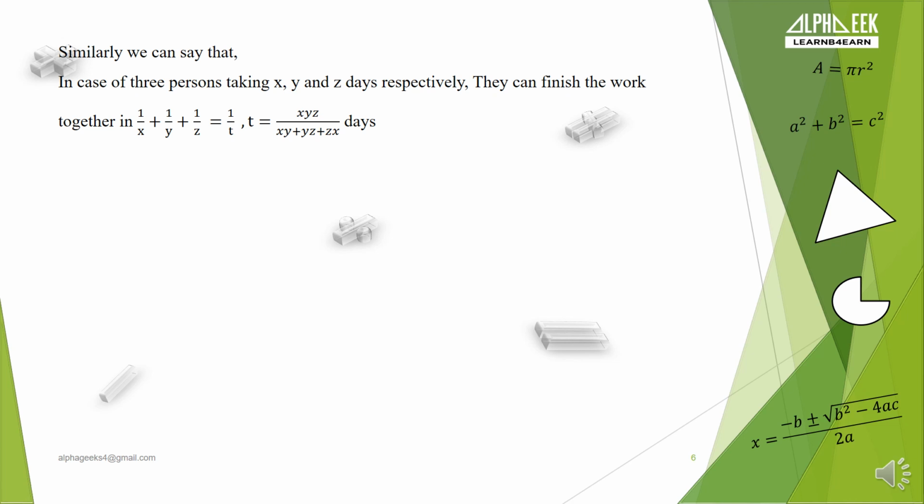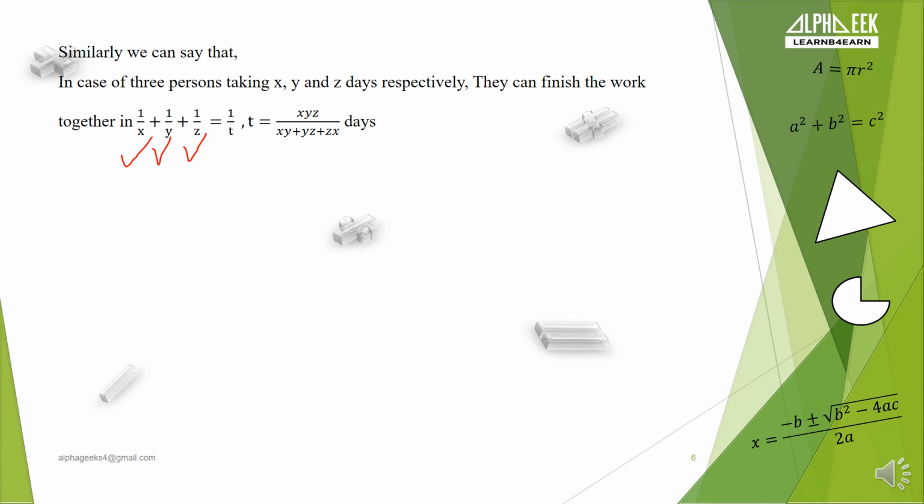Similarly, we can generalize this when three persons are working together. Let's say the amount of work completed by each of them is 1 by x, 1 by y, 1 by z, correct.